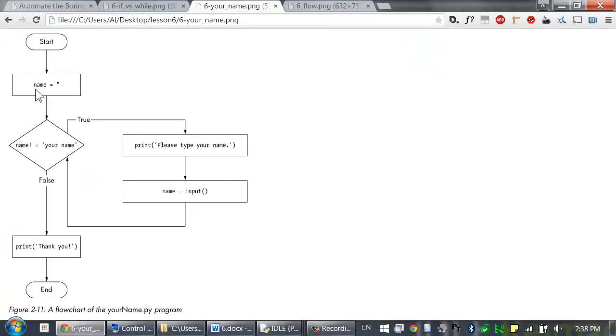You can see right here we've initially set name equal to a blank string, and here's the while statement's condition. As long as it's true, it will keep looping around. The first time it's false, though, it'll continue on with the rest of the program.